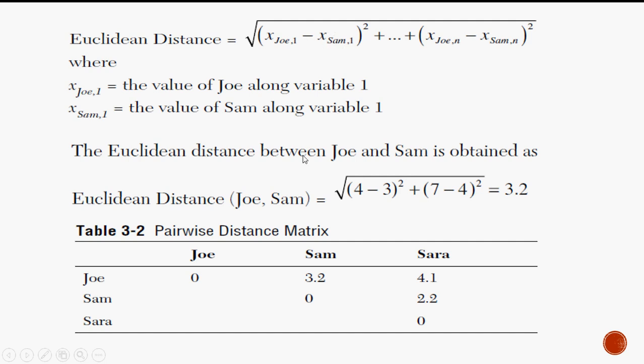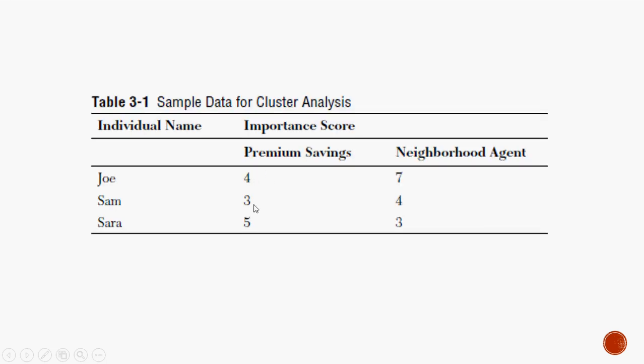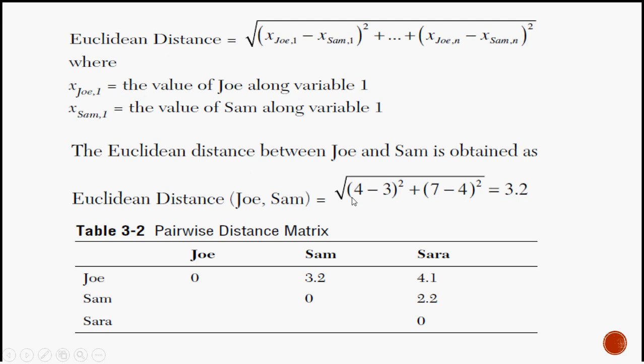What does that mean? The first rating was 4 and 3. So 4 minus 3, the whole square, plus x, Joe's second score, and x, Sam's second score, up to the nth variable. Here in this case, we have only 2 variables. So 4 minus 3, the whole square, plus 7 minus 4, the whole square, the entire square root would give 3.2. So the Euclidean distance between Joe and Sam is 3.2.